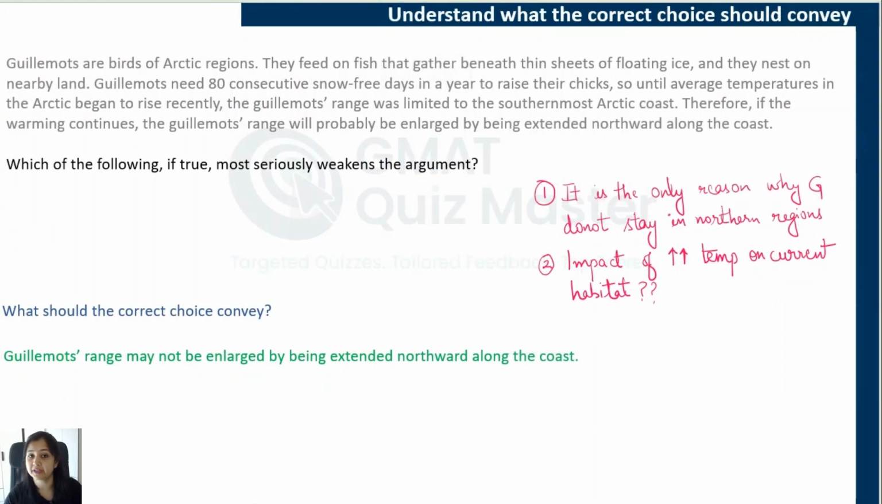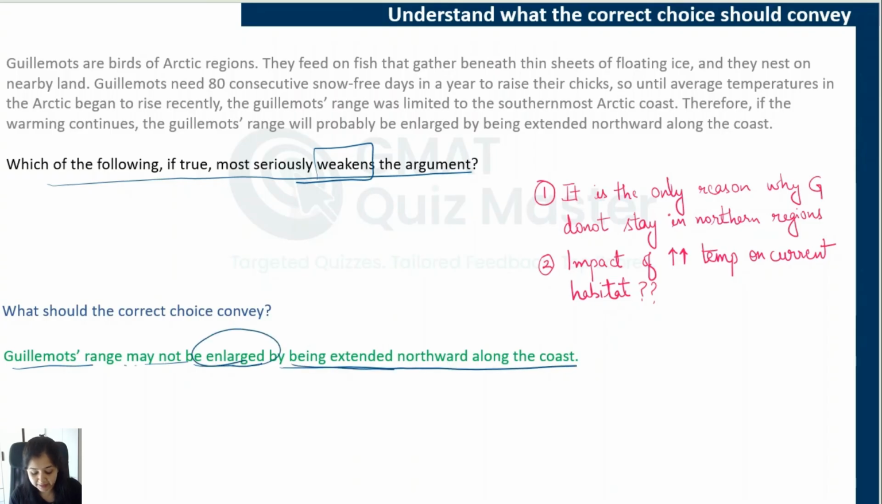Now, let's understand what the correct answer choice here should say. The question says, which of the following, if true, most seriously weakens the argument? So we need to find a weakener here. What will the correct weakener convey? The correct weakener will convey that Guillemot's range may not be enlarged by being extended northward along the coast. So either it will not be enlarged, or it will not be enlarged by being extended northward along the coast, or both of them. Neither of them would happen.